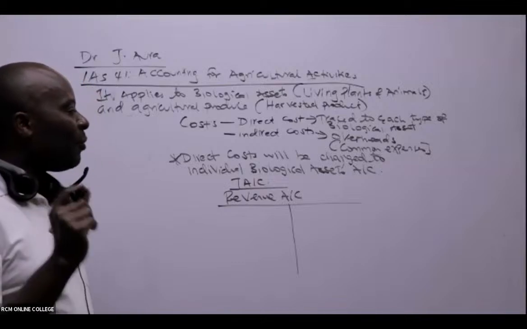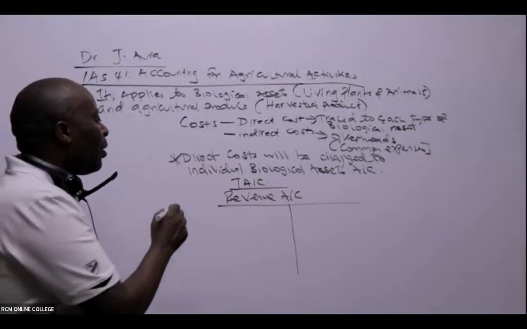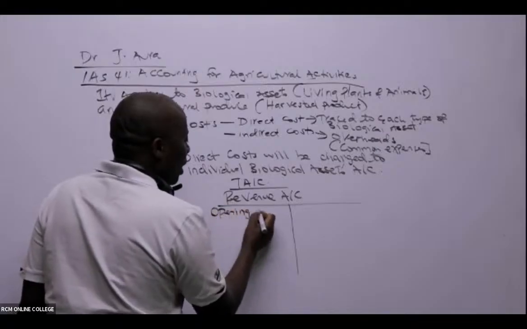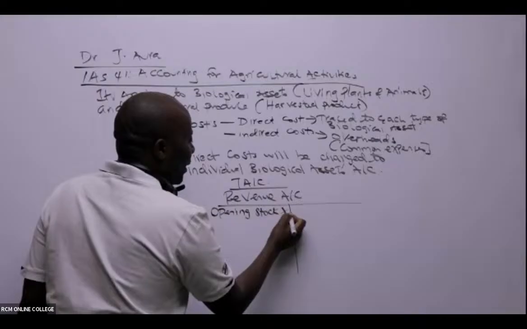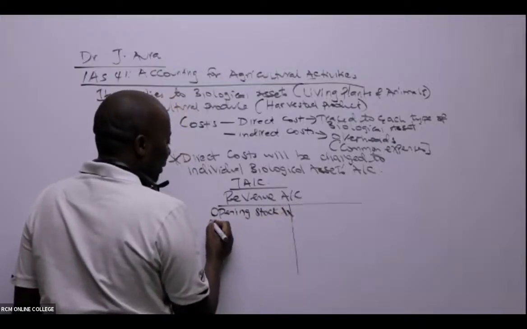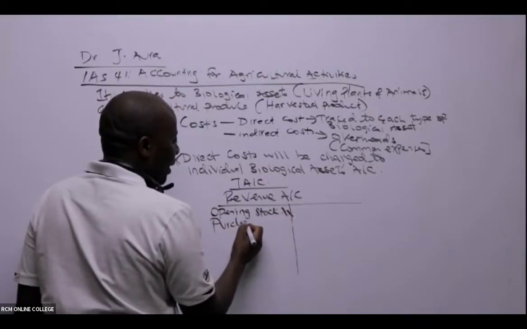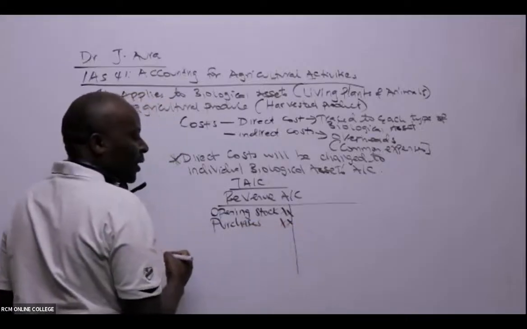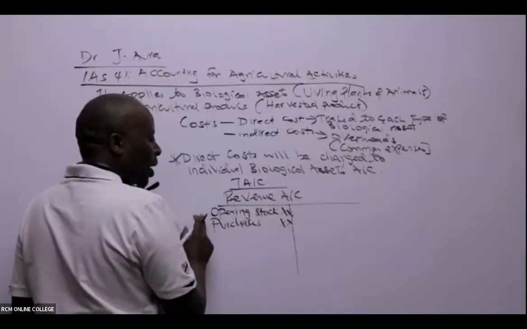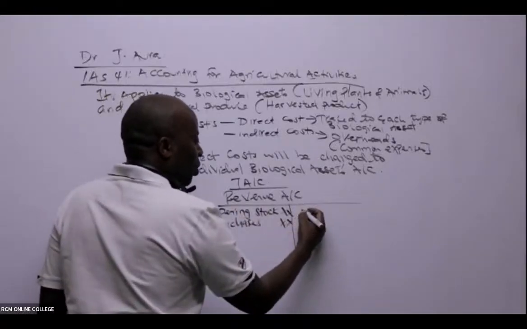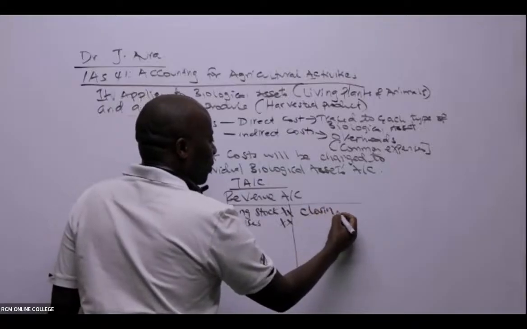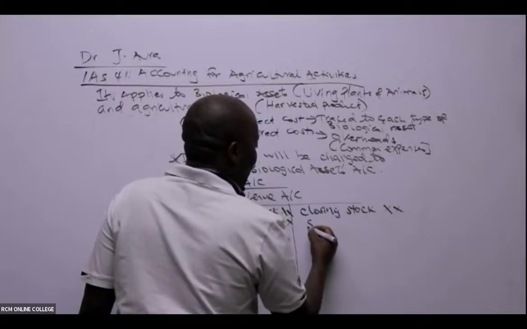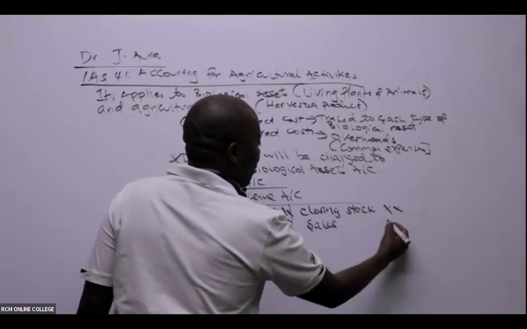These 5, I always want you to remember, we have here what we call opening stock. So opening stock will be coming here. Then, of course, in the year, we shall be purchasing, like how we purchase our sheep. So purchases like that. And then, of course, closing stock and opening stock cannot be on the same side. So closing stock will come here. And then we have sales, which will be credited here.